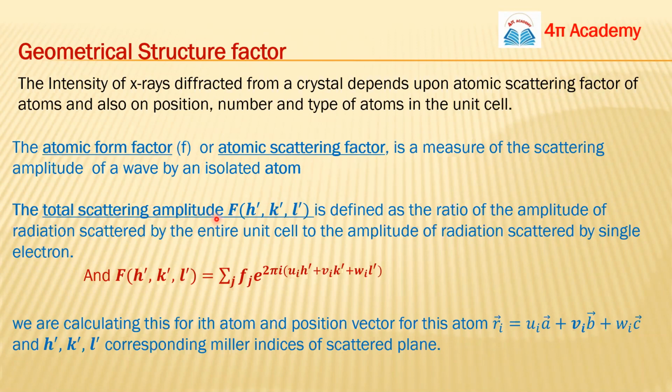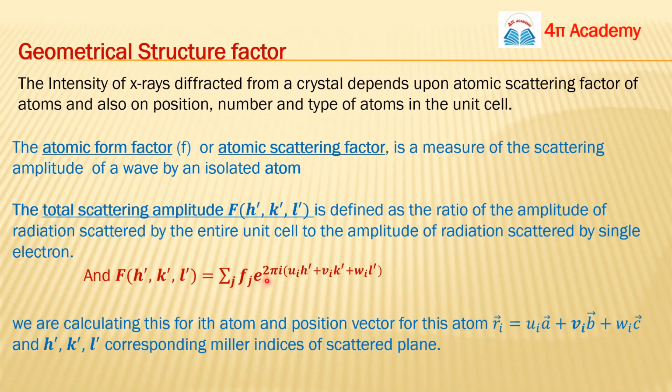The second important term is the total scattering amplitude, which is represented by capital F. It's the ratio of the amplitude of radiation scattered by your entire unit cell to the amplitude of radiation scattered by a single electron. So it's basically a ratio, and it is represented by F(h', k', l'). These Miller indices are the Miller indices of your scattered wave, or we can say the scattered plane.